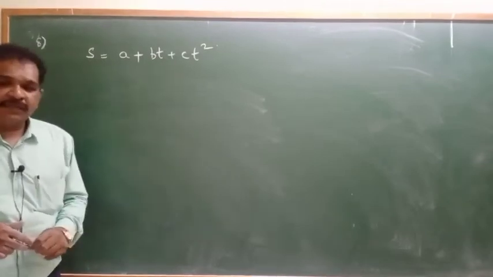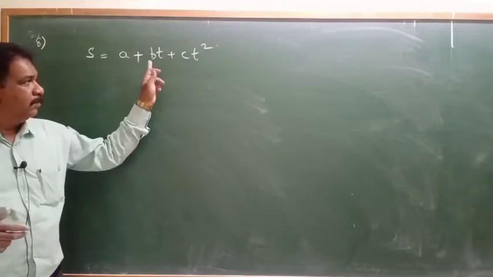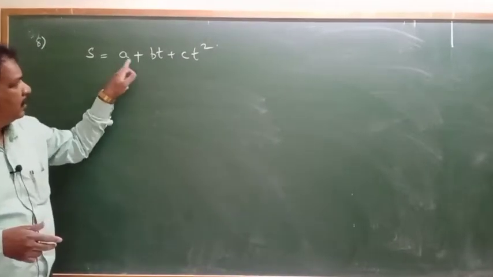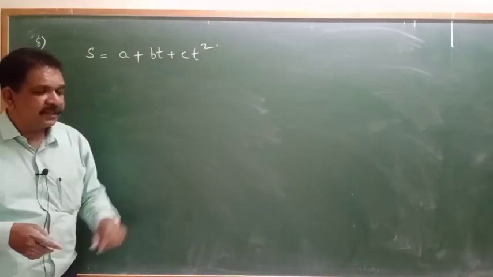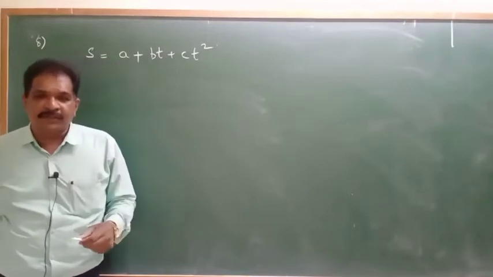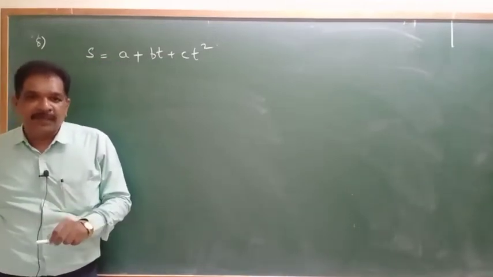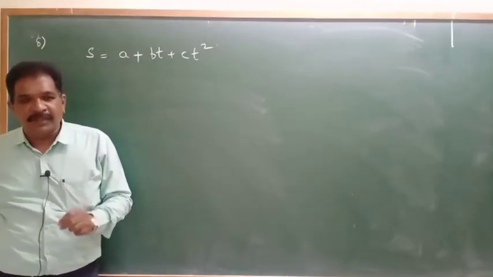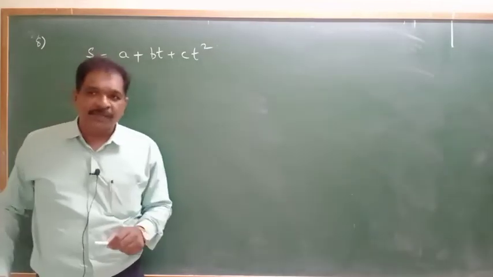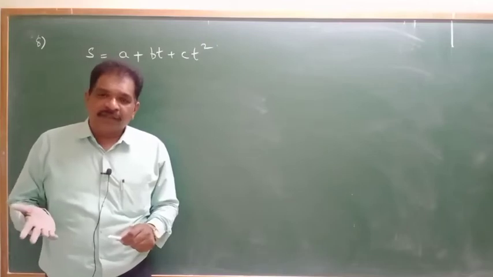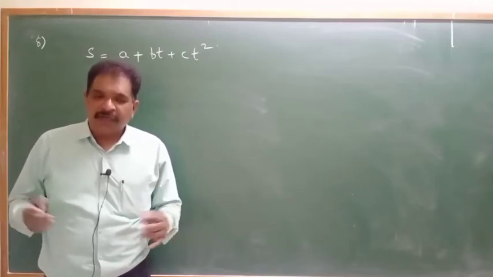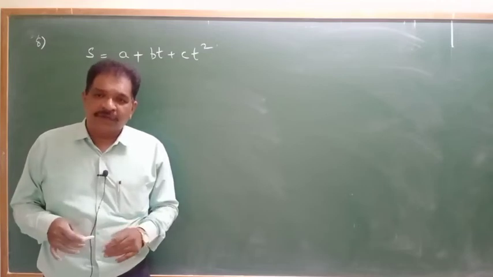BT and CT square are adding, so A, BT and CT square all will have the same dimensions. Then only they can be added or subtracted. We can't subtract two different quantities. We cannot add two different quantities.